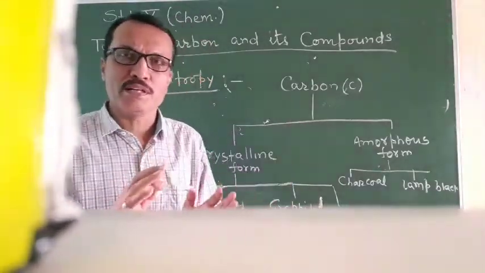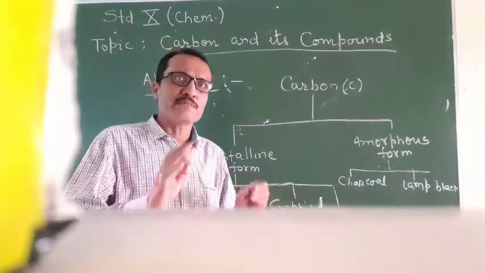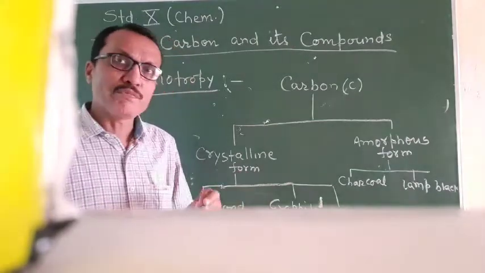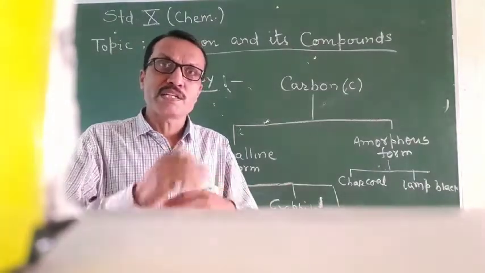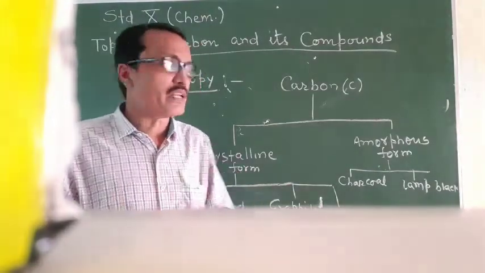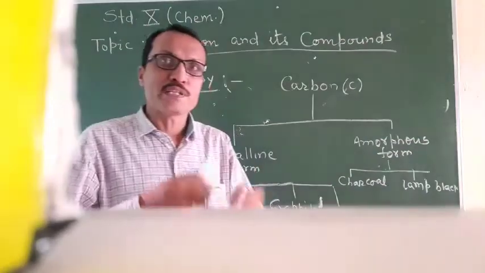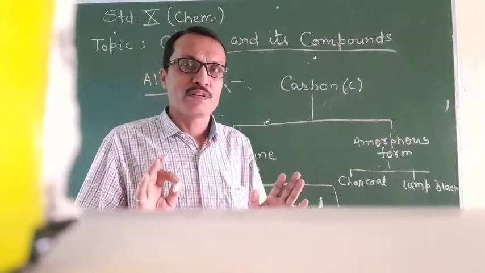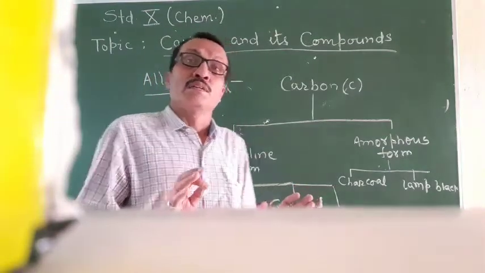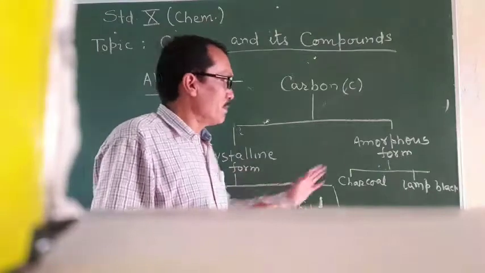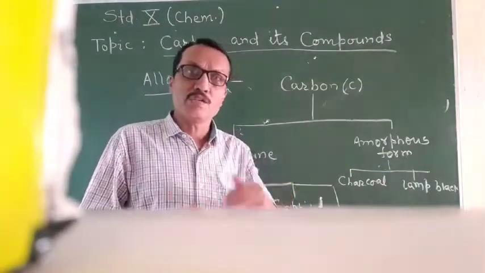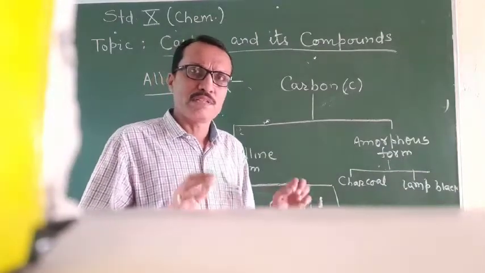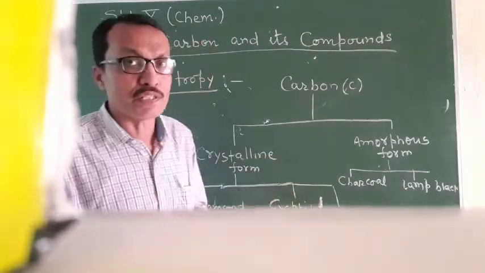So you have to understand that crystalline form means particles arranged orderly, and non-crystalline form means particles not arranged orderly. In higher classes, you will study about them separately, and there you will know more about them. But here, you have to keep this in your mind.